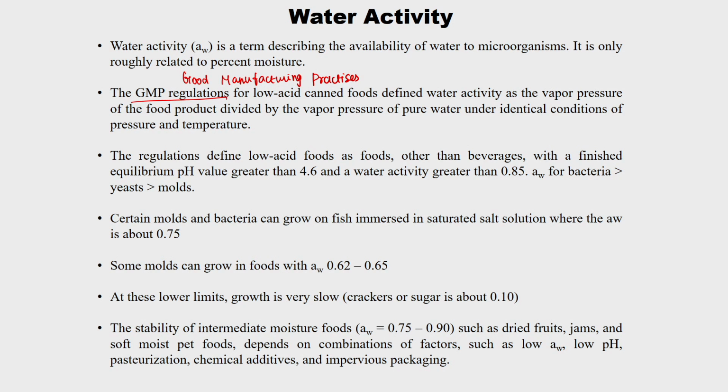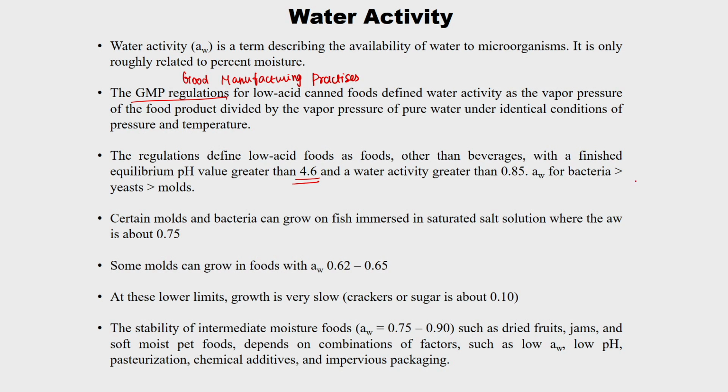For low acid canned foods, water activity is defined as the vapor pressure of the food product divided by the vapor pressure of pure water under identical conditions of pressure and temperature. The regulation defines low acid foods as foods other than beverages with a finished equilibrium pH value greater than 4.6.